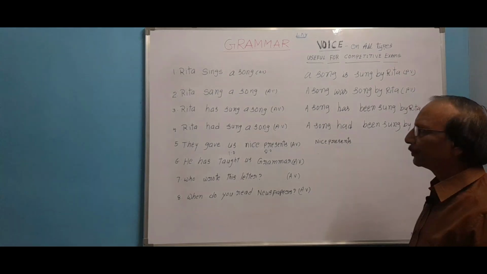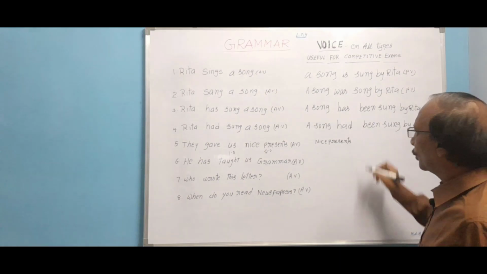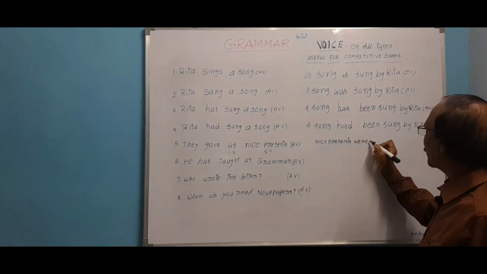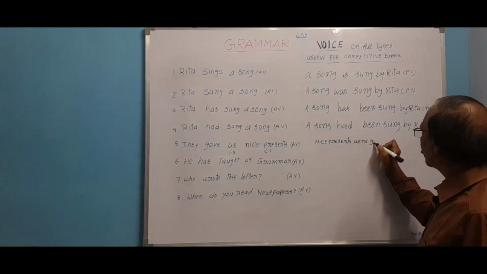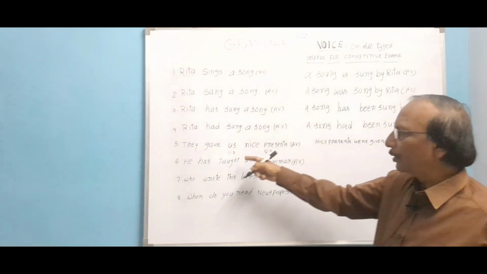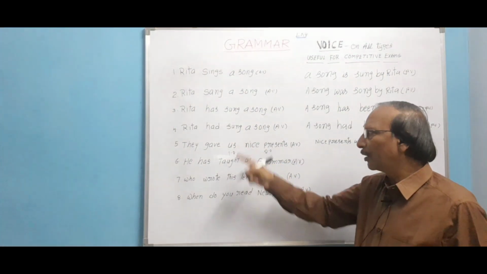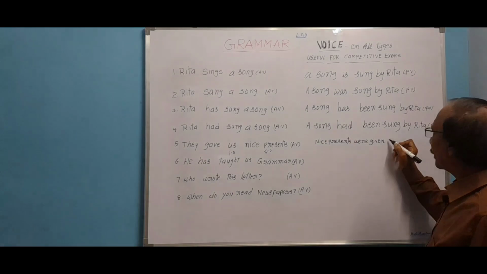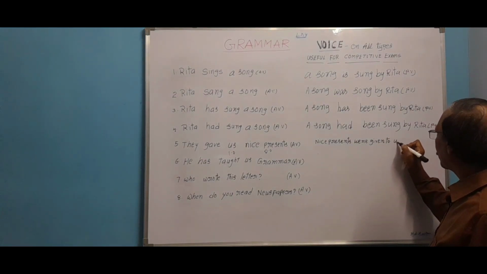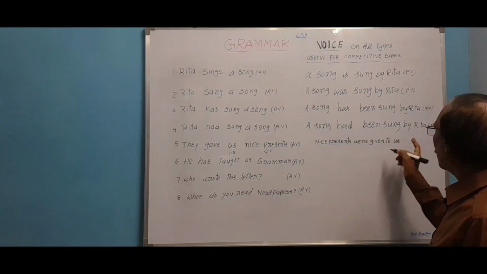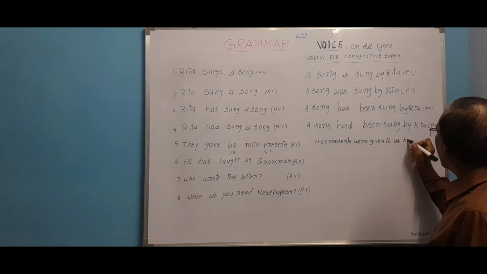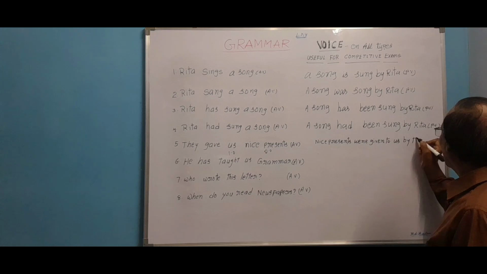Nice presents, plural form, were. Nice presents were given, and another object is left over here, the indirect object. Before writing that indirect object, we have to write to us. Nice presents were given to us by them. They will change to them.